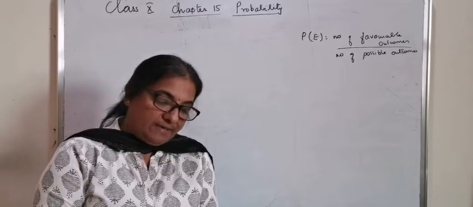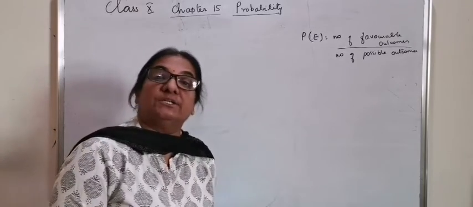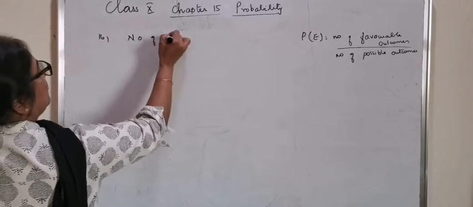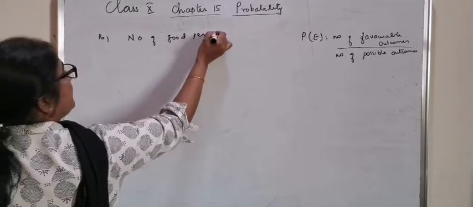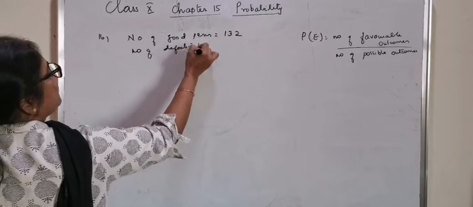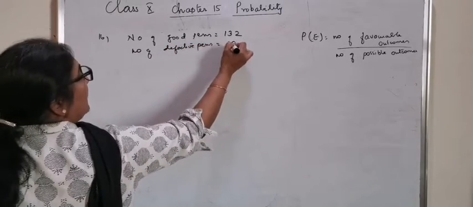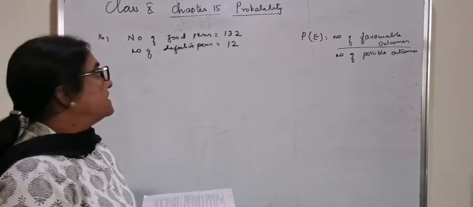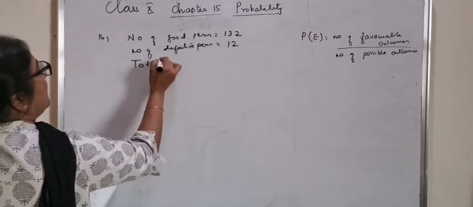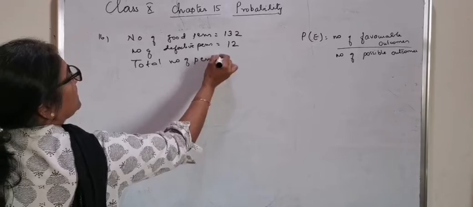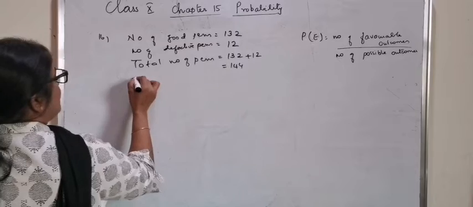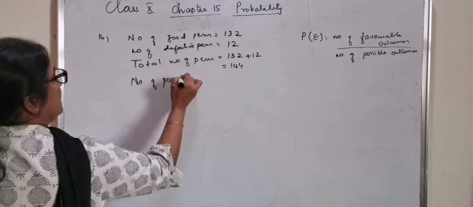So once again, 12 defective pens are accidentally mixed with 132 good ones. So the question says that the number of good pens is equal to 132. Number of defective pens is equal to 12, and these defective pens are mixed with the good ones. So the total number of pens now is 132 plus 12, which is 144. So number of possible outcomes is equal to 144.